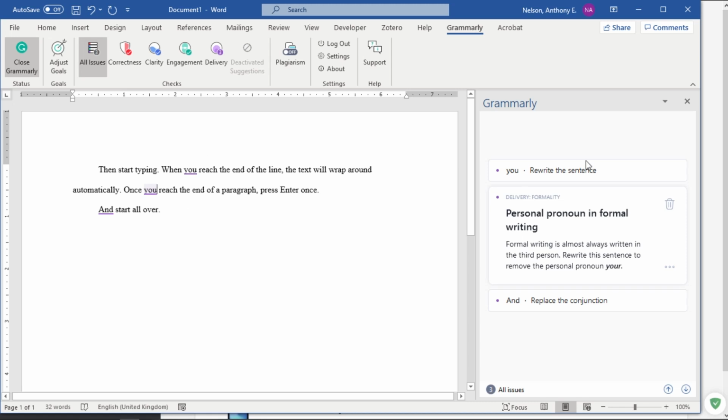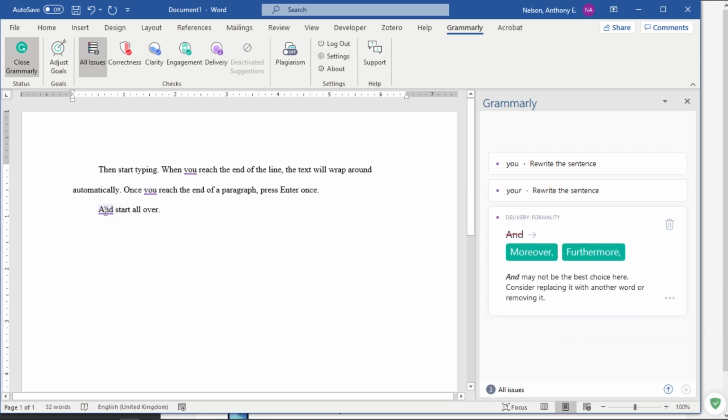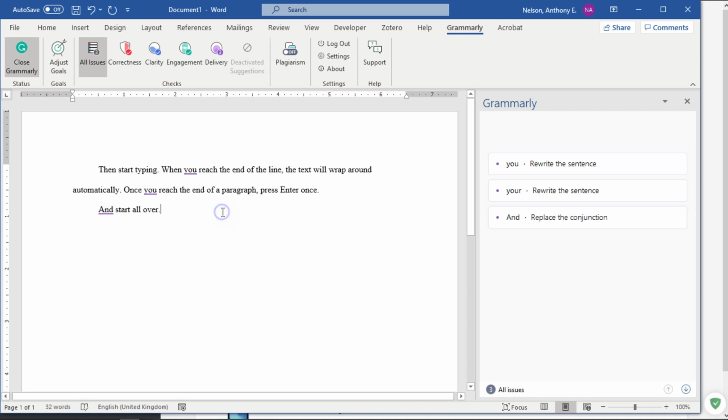Now it still doesn't like it because it is personal pronoun in formal writing. And this it doesn't like because "and" might not be the best choice for starting a whole paragraph. And we should change it to something like moreover or furthermore. But it'll explain why. That's one of the most powerful things about Grammarly. When you make a mistake, it explains why the mistake is wrong.